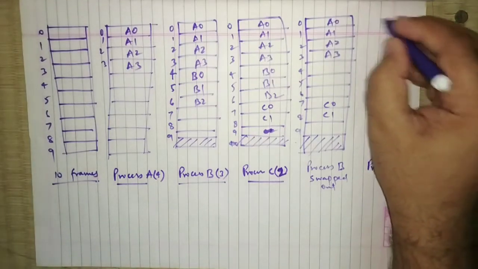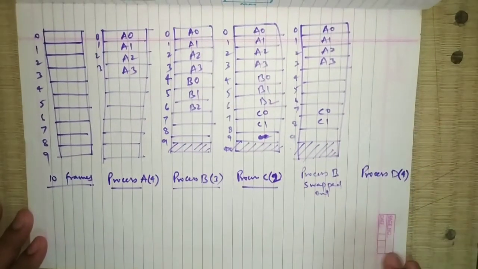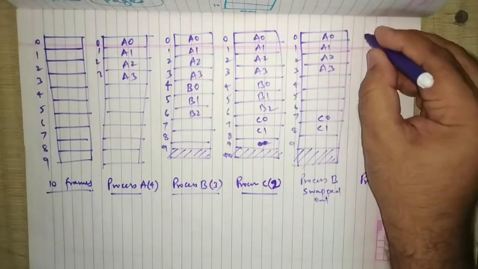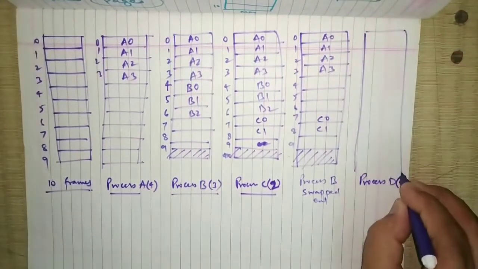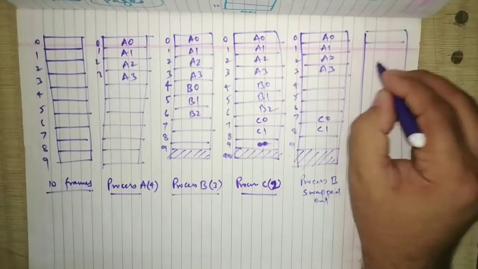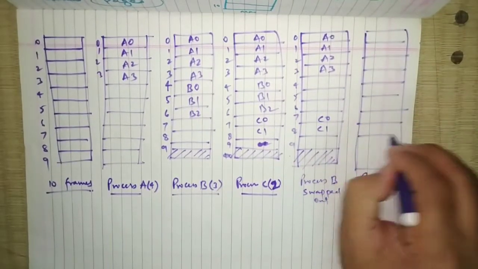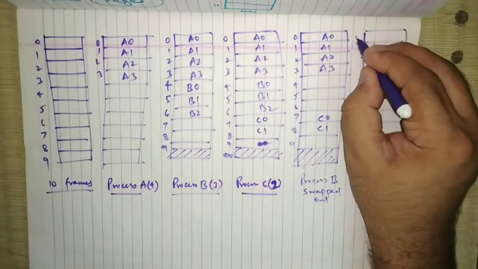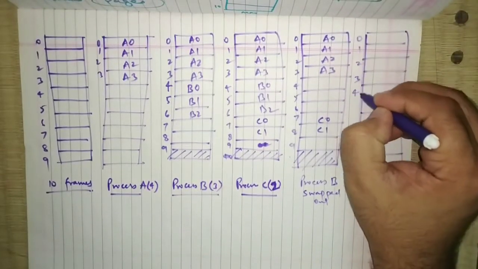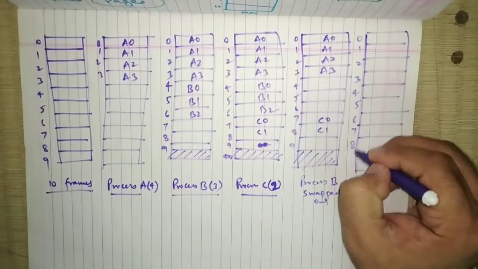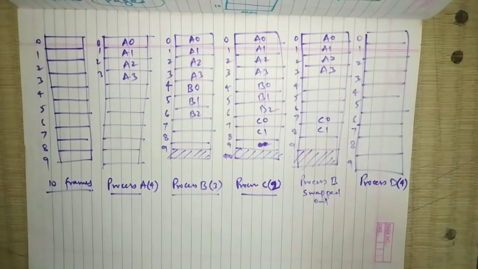So what will be the next diagram? Just look at the diagram, the diagram is very important. In paging, locations 0 to 9.